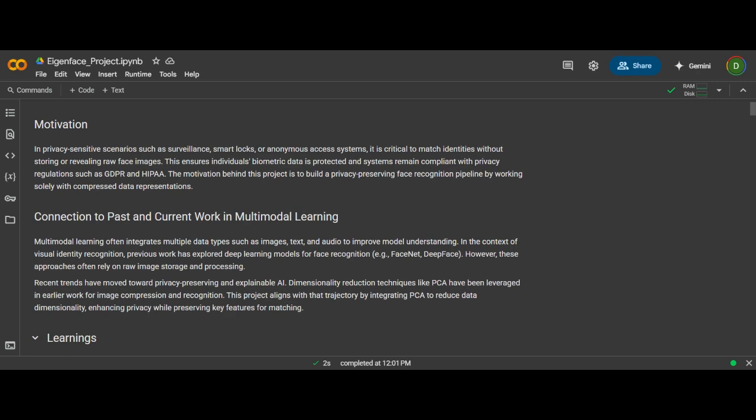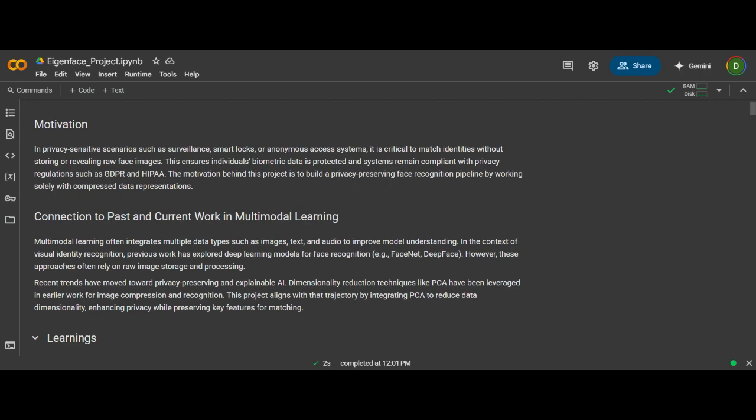Traditionally, face recognition has relied heavily on deep learning models like FaceNet or DeepFace. These models deliver higher accuracy, but they come with a cost. They often require large datasets of raw faces, creating major privacy concerns. Interestingly, PCA was one of the earliest tools used for face recognition, famously in the Eigenfaces method.